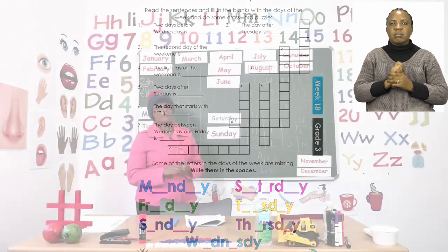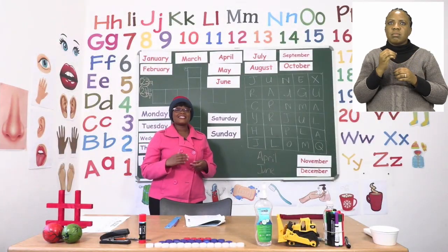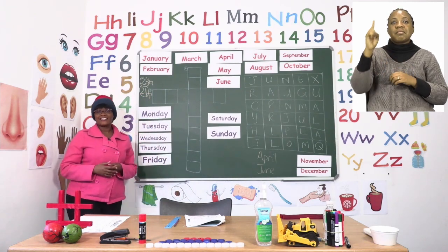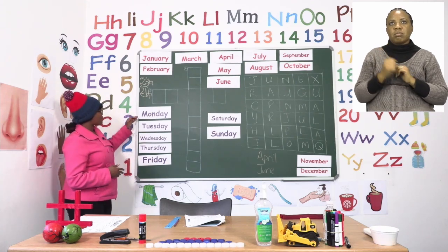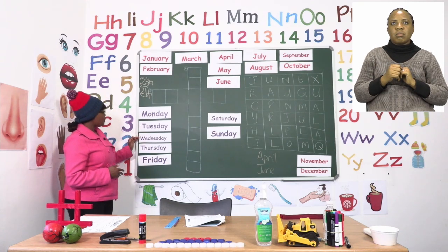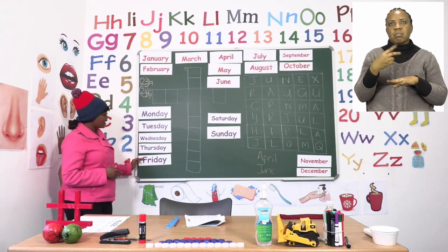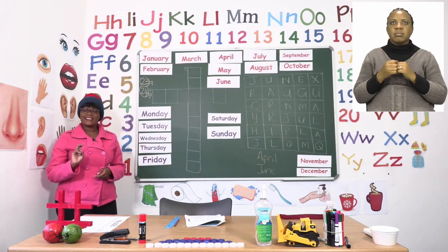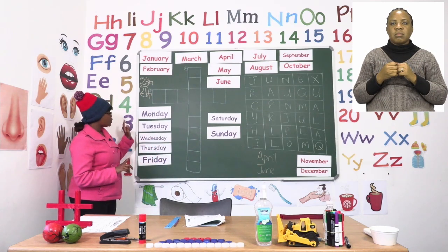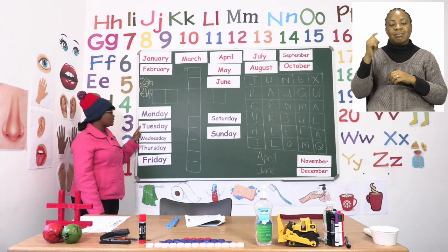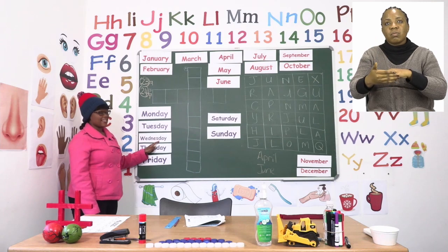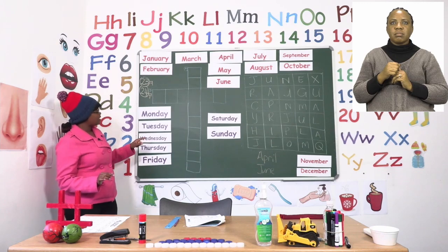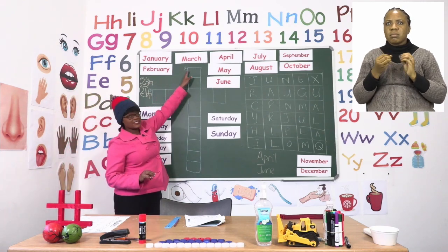The first one that we're going to do is number 2, and it says the day after Tuesday. Now, if you look carefully on the board, I have the days of the week as well. So we have Monday, Tuesday, Wednesday, Thursday, Friday, Saturday, and Sunday. They are asking for the second day, or rather, the day after Tuesday. So if we look at Tuesday, the day after Tuesday is Wednesday. And if you look carefully in your book, Wednesday is said to be number 2, the answer for number 2.